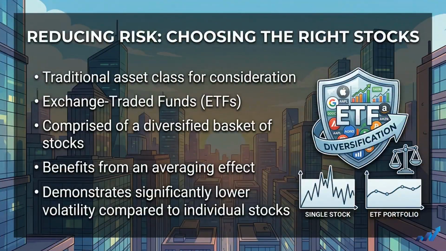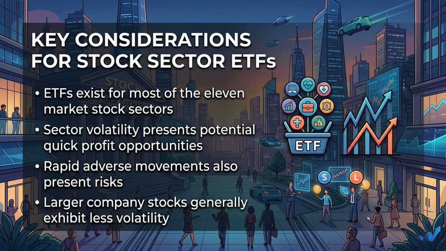Another important element of risk reduction is the choice of stock you trade. Among the more traditional assets to consider are exchange-traded funds, called ETFs. Because they are made up of many stocks, there is an averaging effect, and ETFs tend to be much less volatile than a single stock. There are ETFs for most of the 11 stock sectors in the market.